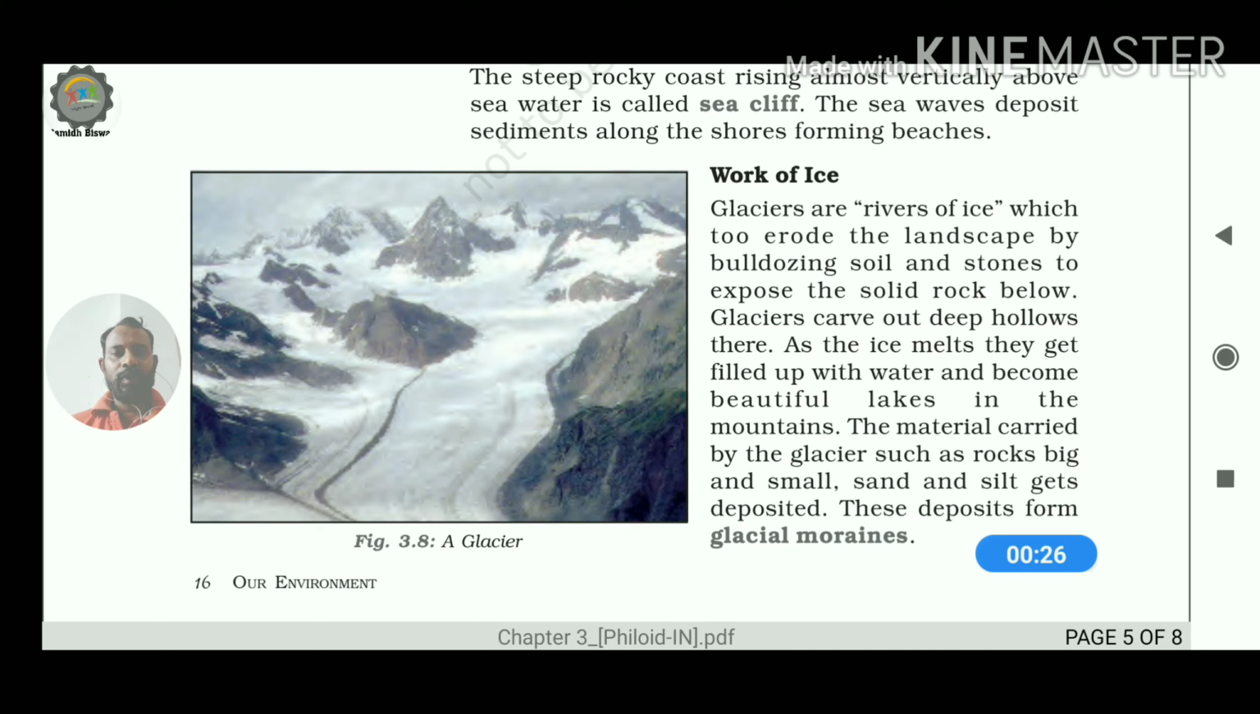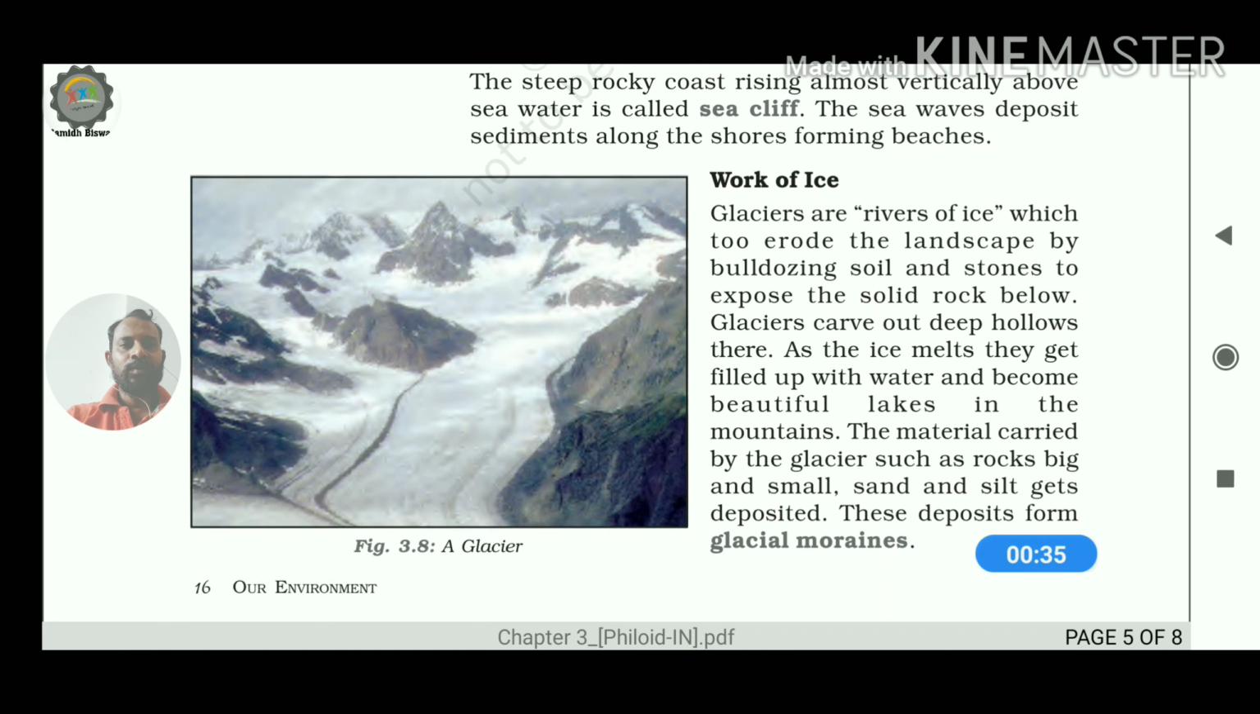In the earlier videos, we learned about some of the endogenic and exogenic forces. What is the meaning of endogenic forces? Those which usually act from the inside, and those which act from the outside are referred to as exogenic forces. In case of endogenic forces, we learned about volcanic activities and also earthquakes, and in case of exogenic forces, we already learned about rivers and sea waves.